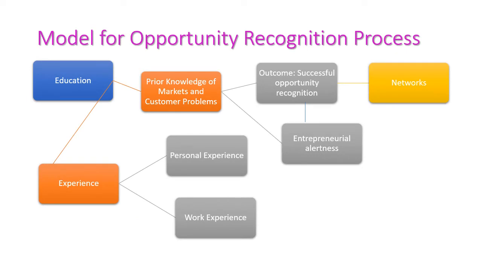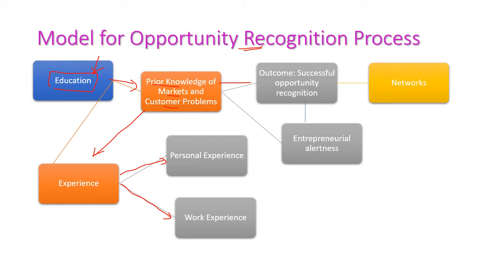The next one is the model for opportunity recognition process. So here the first one is education. Education means collecting information, that is, collecting ideas for business opportunities. And after that we will get prior knowledge of market and customer problems. That is, we need to collect all the information regarding the market as well as customer problems. Once we get all those things, then we will get experience. That is, there are two types of experience. One is personal experience and the next one is work experience. So we need to collect all that experience.